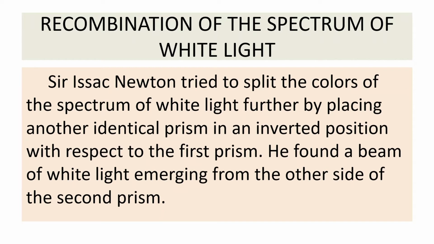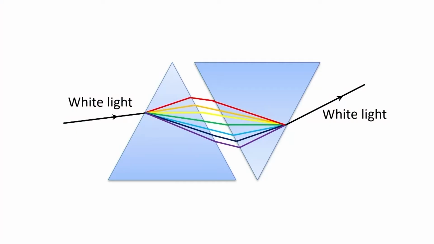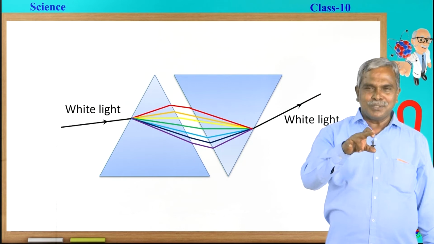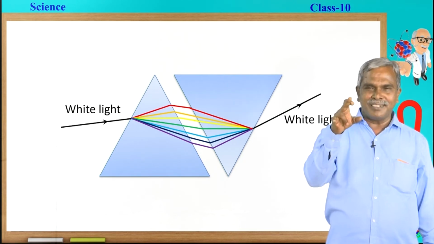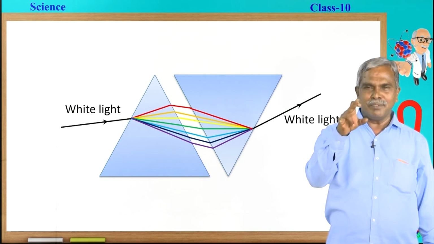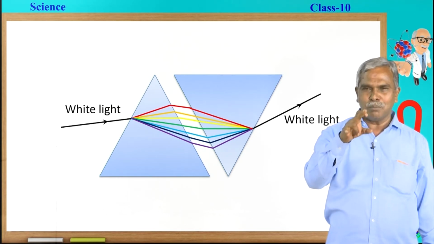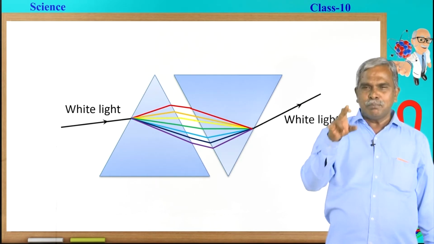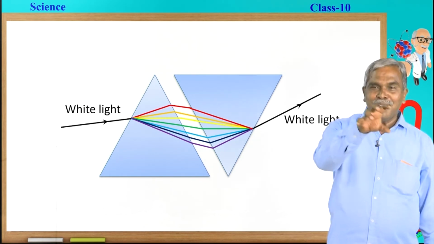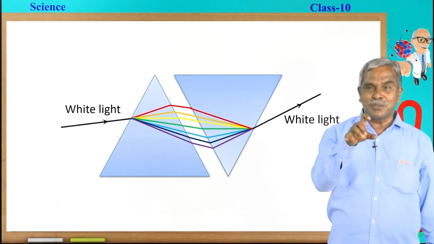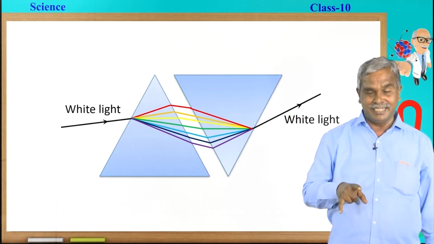So, how are they going to recombine? It is an interesting experiment. He took two similar prisms which are exactly inverted to each other. He passed the white light through the first prism, it undergoes dispersion, producing the 7 constituent colors. Immediately these 7 constituent colors are made to pass through the second inverted prism. Now recombination of the colors takes place to form a single white light.